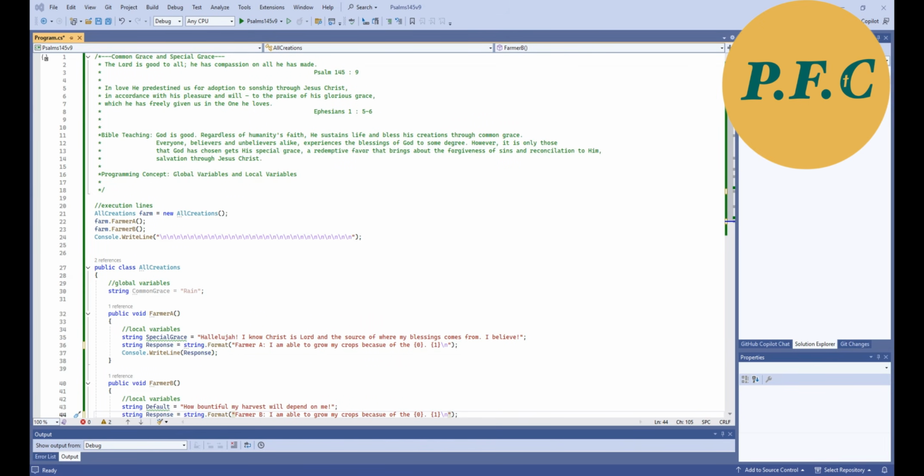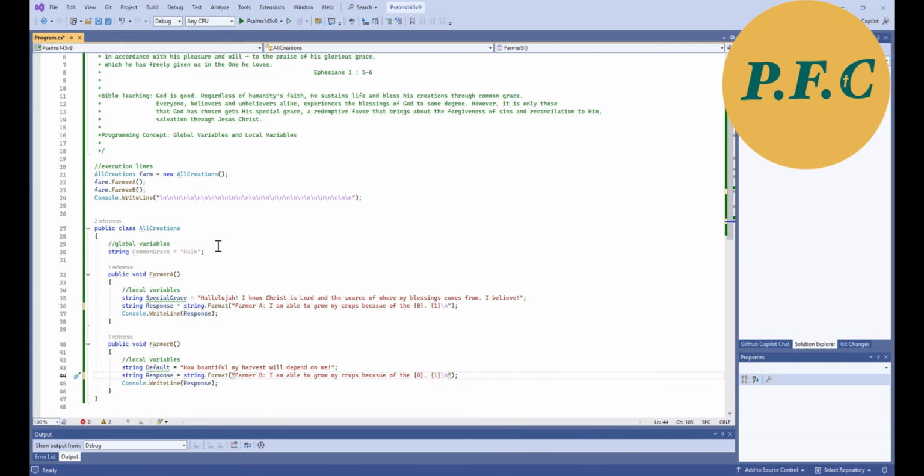In this programming space, I have a class with two representative members, Farmer A and Farmer B. I have a variable declared outside both members as a global variable, which I will call common grace. Now, within each member, I have declared to each their own local variables. It is known as local, meaning it only applies within each member, and the other member does not have access to it. Let's say Farmer A's local variable is called special grace, while Farmer B's local variable is called default.